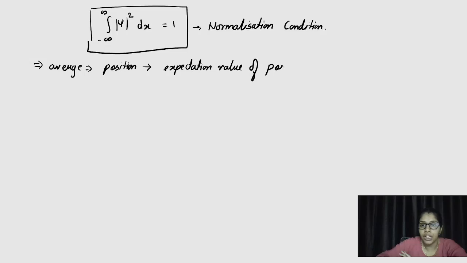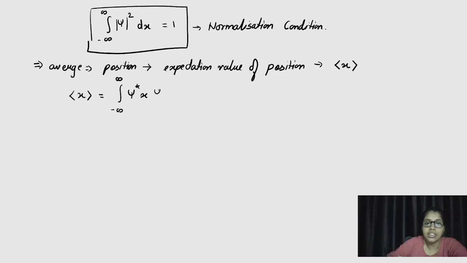Here we are taking that quantity as position, and we represent it with this angular bracket, and the quantity whose average we are going to find is written in between the brackets. The mathematical formula for this is: the expectation value of x is the integral from minus infinity to infinity of psi star x psi dx.